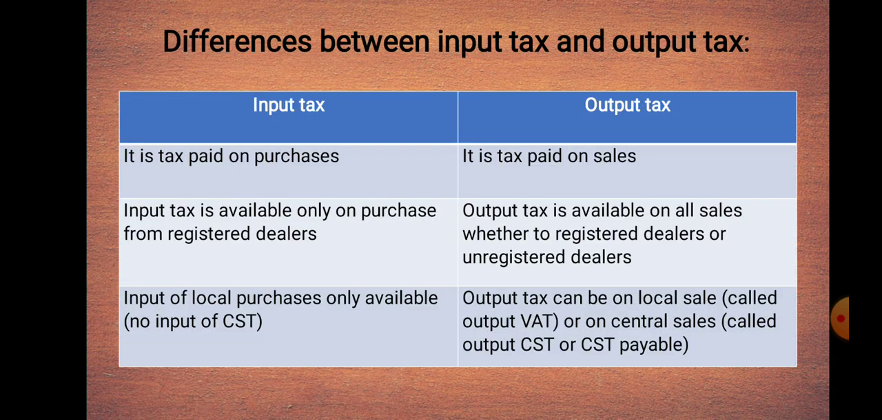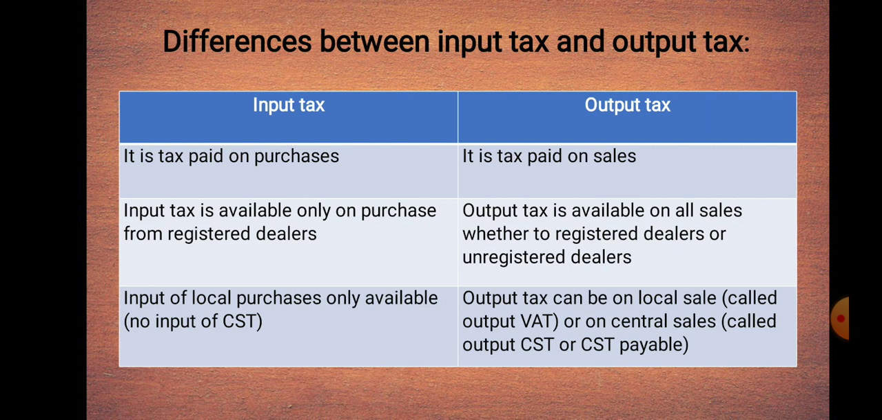And next we'll see differences between input tax and output tax. Here input tax is paid on purchases but output tax is paid on sales. Then input tax is available only on purchase from registered dealers but output tax is available on sales whether to a registered dealers or unregistered dealers.